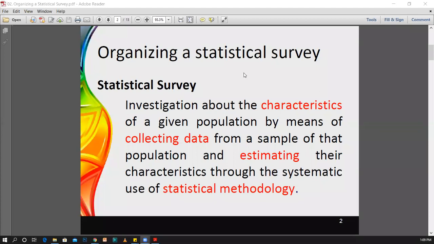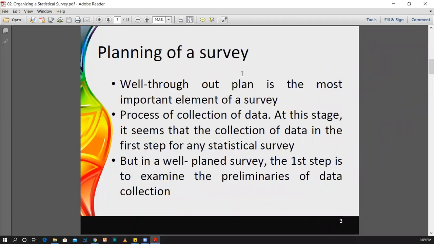If you move to the next one, now we will see how to plan a survey. When we do any work, the first stage is planning. The most important stage of doing a survey is the planning of it. Once you have well planned your survey, it is really easy for the further analysis and further going of the survey. A thorough plan is the most important element of a survey.